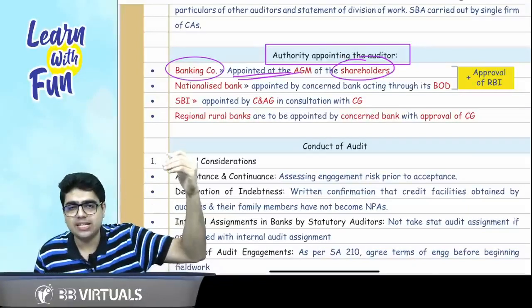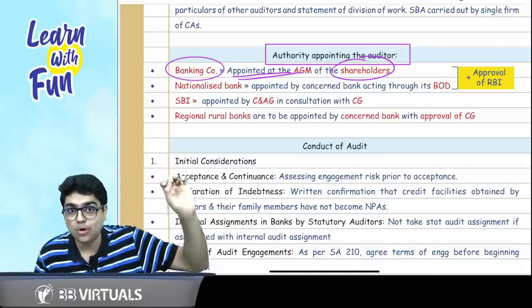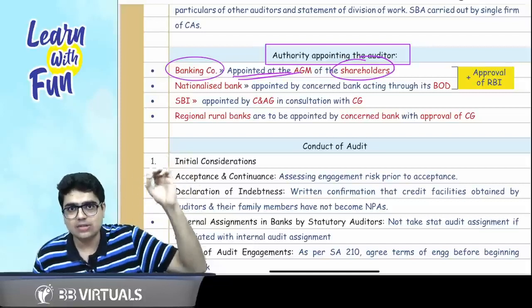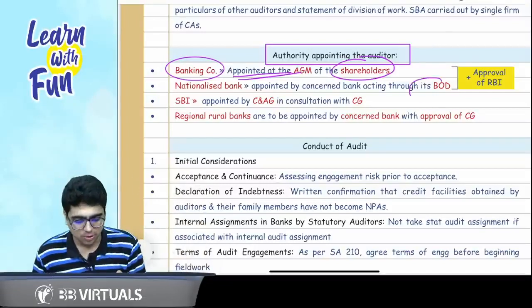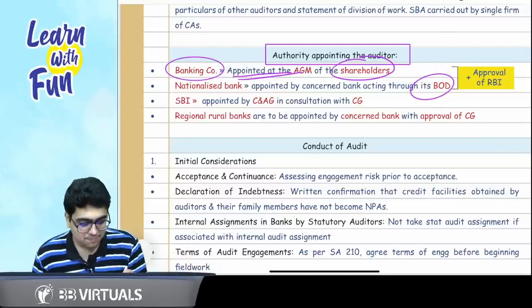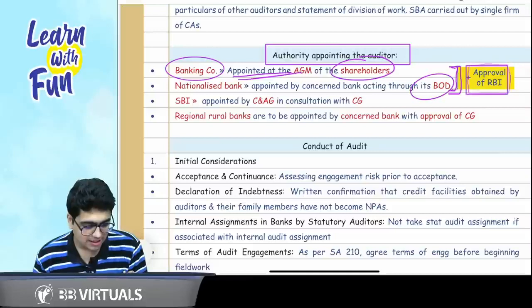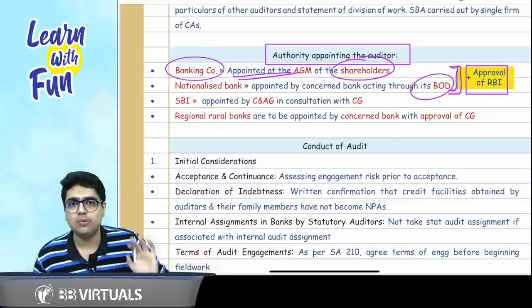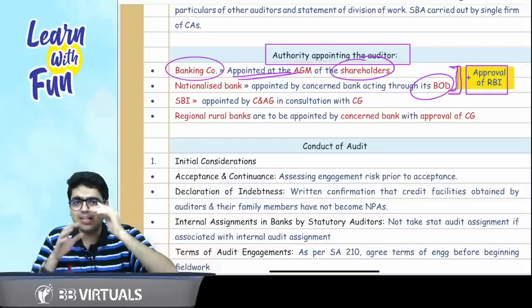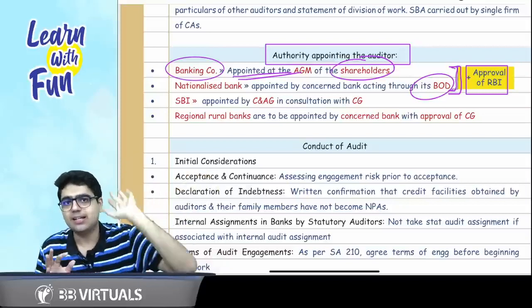In case of a nationalized bank, appointment shall be by the board of directors. Again, in case of nationalized bank, appointment shall be by the board of directors. Plus, in both these cases, approval of RBI is required. I am sure the book that you will be having may not be structured like this, but the same thing is written there. Okay.